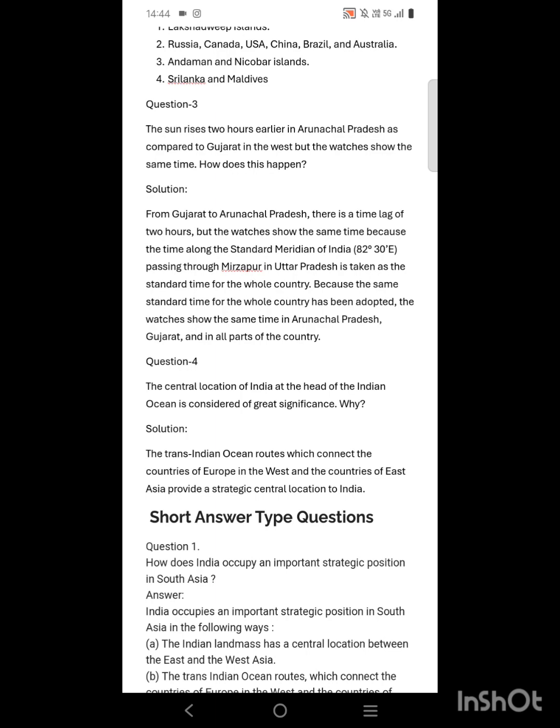That is 82 degree 30 minute east. So wherever you go in the whole country, you can see that the time remains the same, although you see the sunrise 2 hours later or 2 hours earlier. No matter what, the time will be the same in all the watches and in phones also, because the whole system is regulated by only one meridian, that is 82 degree 30 minute east.